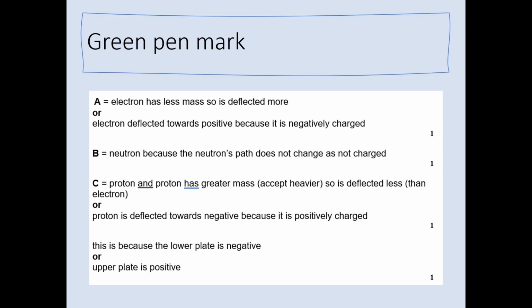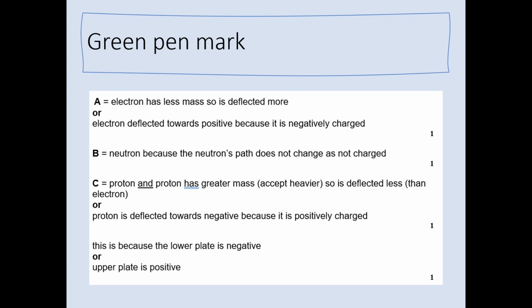So particle A was the electron. Because it has less mass, it is deflected more. So if it has less mass, it's going to take a lot less force to make it deflect further. Or you could have said that the electron would be deflected towards the positive plate because it's negatively charged, again using the idea of opposite charges attract. Particle B was a neutron because the neutron's path does not change as it is charged. Remember, neutrons are neutral. The 2 parts of that word fit together to help remind you which charge it is. Neutrons are neutral.